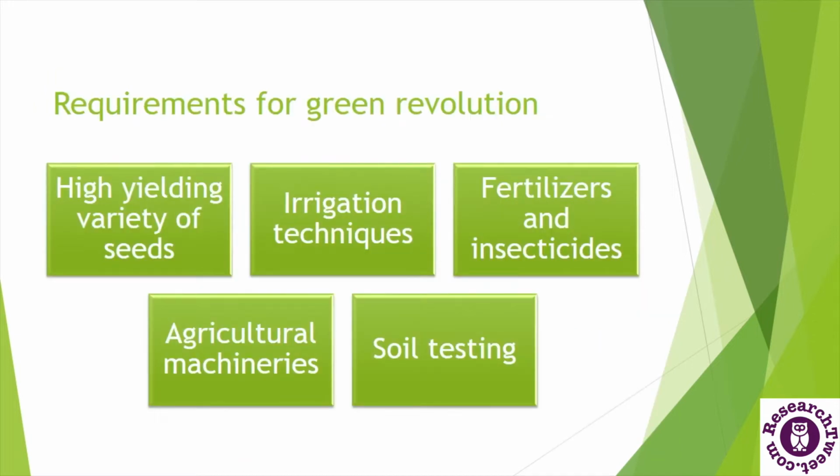Now let's understand the requirements for the Green Revolution. What are the requirements to initiate the Green Revolution and for the successful fulfillment of the project? Basically, the aim of the Green Revolution is producing more food and increasing the quality and quantity of cereals. This is only possible by two methods. The first is by expanding the farming area, or by increasing the quantity of food from the same area. This is possible by scientific methods of farming.